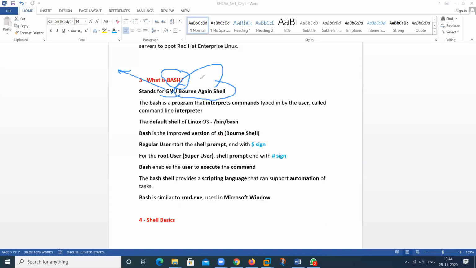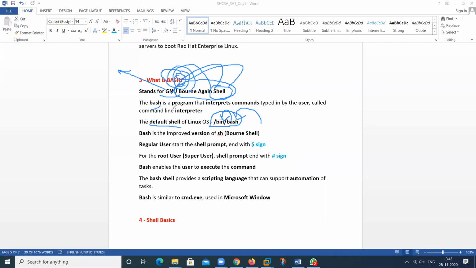BASH means Bourne Again Shell. B means born, A means again, SH means shell. So this is your program, and the program name is this one. When you type any command, it informs this particular program, BASH, which is contained in this particular directory. So this is the location of your default shell.